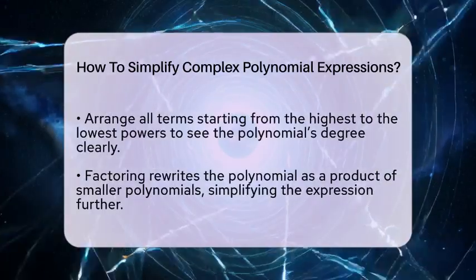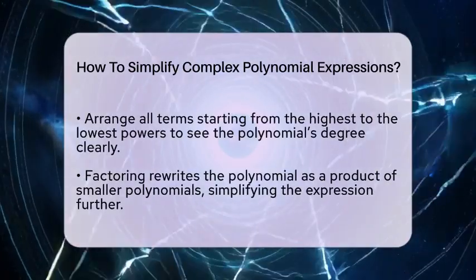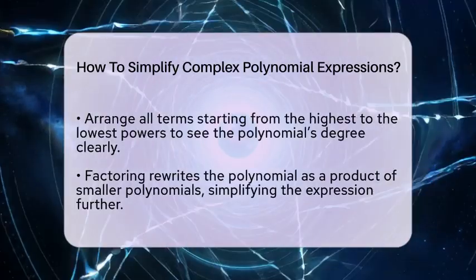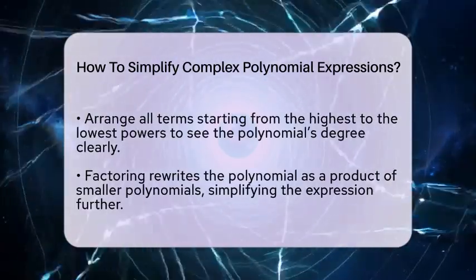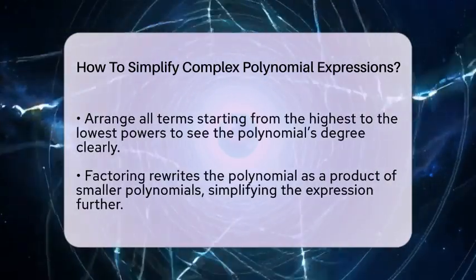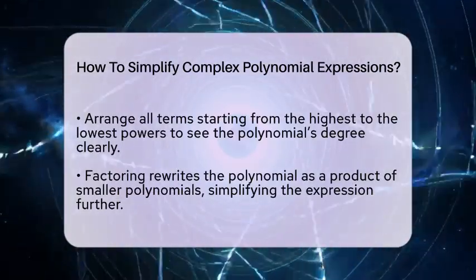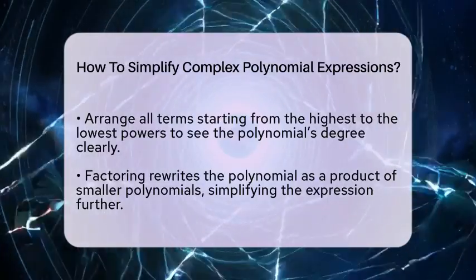When you see powers of binomials like x plus y squared, expand them using formulas. The square of a binomial is equal to the first term squared plus twice the first times the second plus the second squared. So, x plus y squared equals x squared plus 2xy plus y squared.